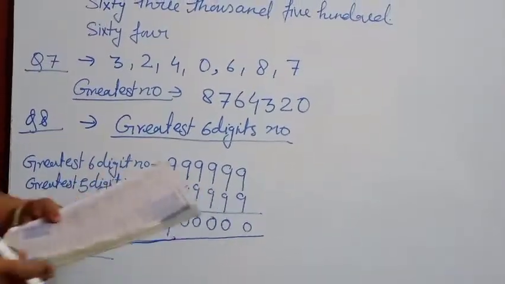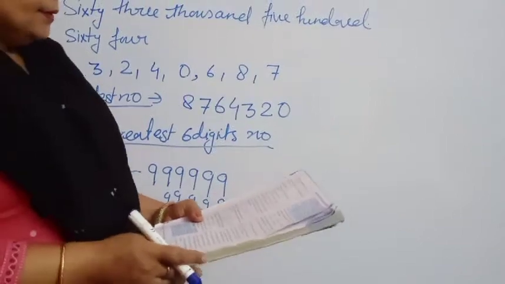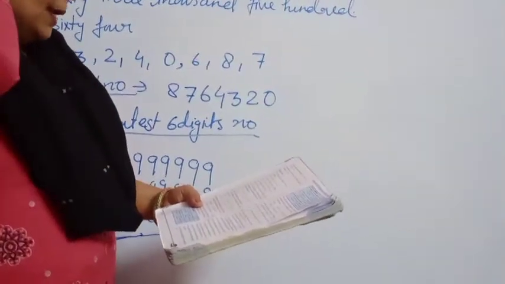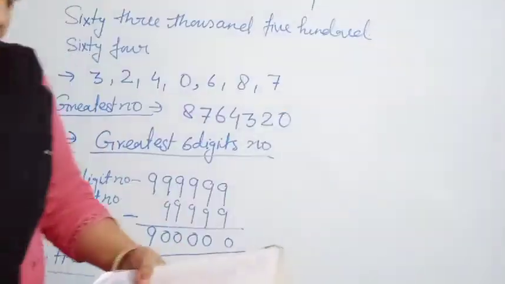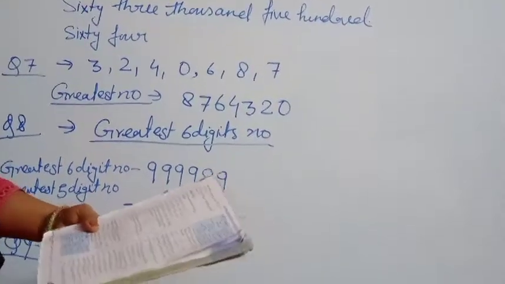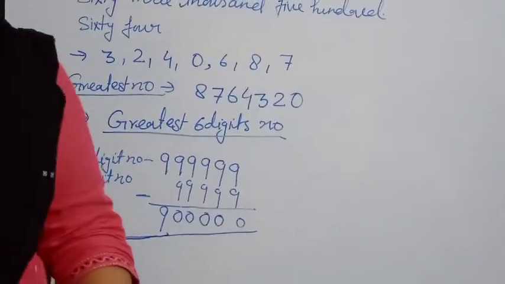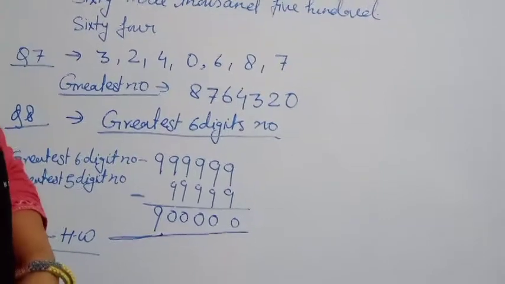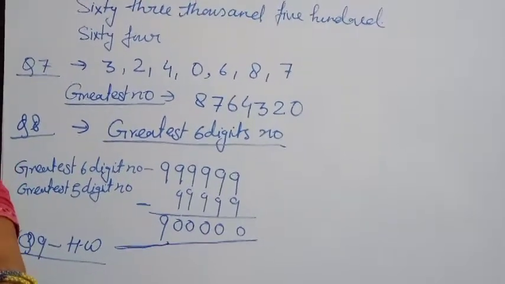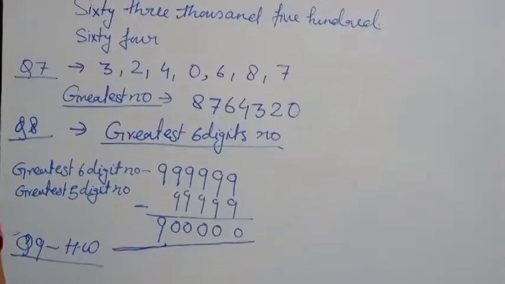Now come to question number 10. Find the difference between the place values of 7. But before moving to that, I am going to teach you how we calculate the place value of any number. Just see here.